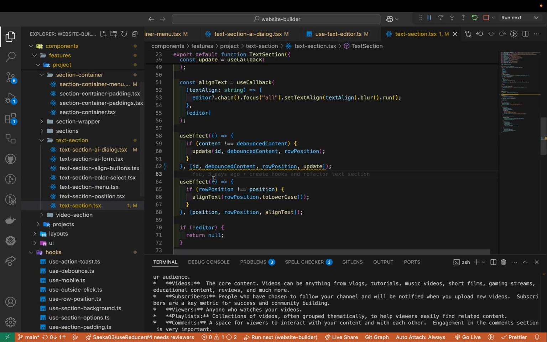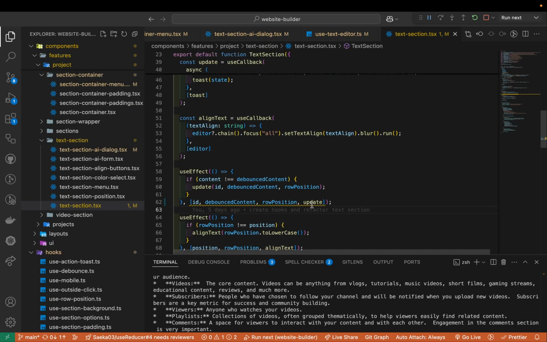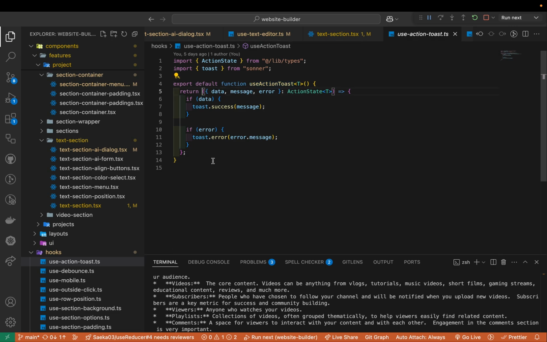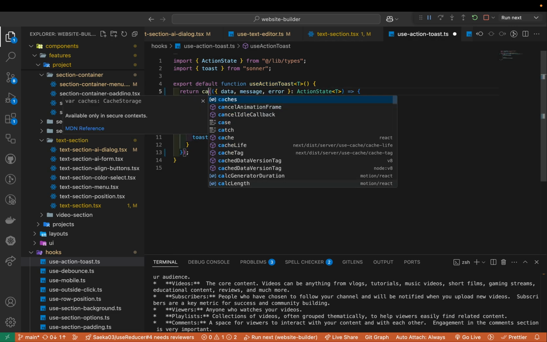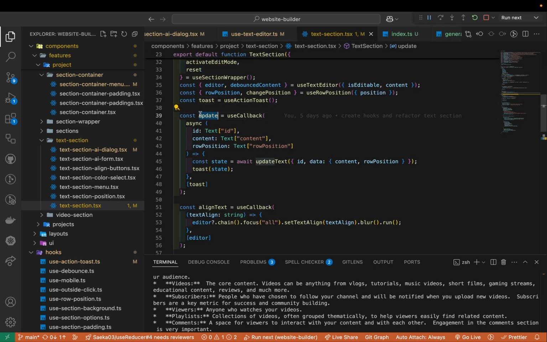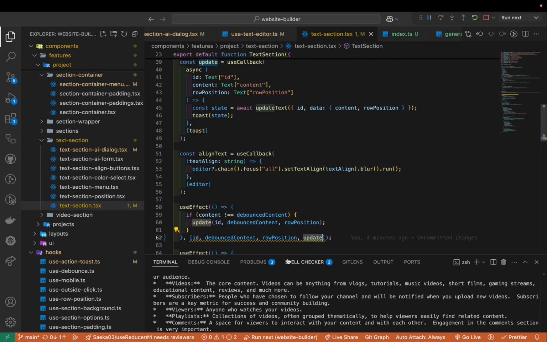Okay, so let's just try to go with this one, the update here. We regenerate this function when toaster changes. So I'm going to go in here and cache this function. Use a callback and then give the dependency array. So only the first time we're going to generate this function, which means this update function will never ever change. So this one is good.